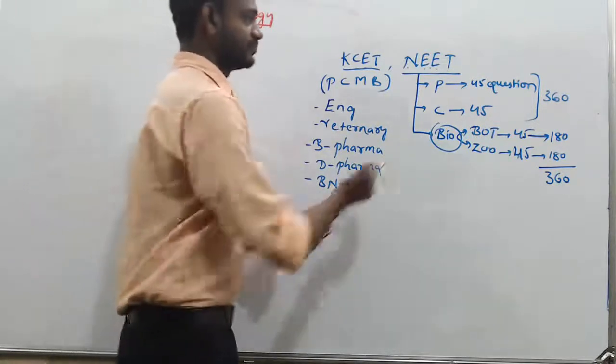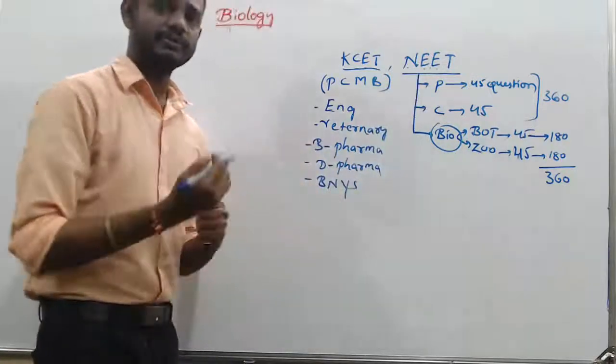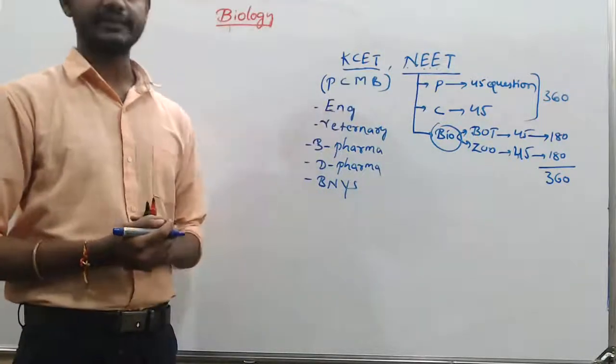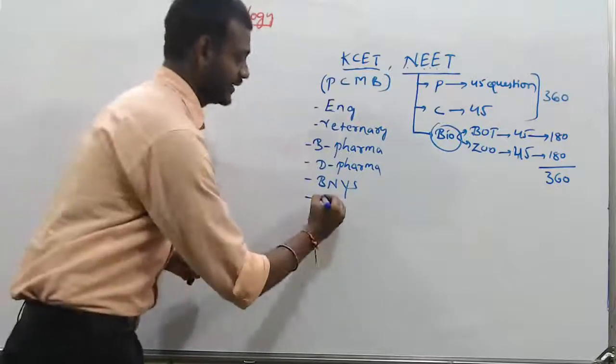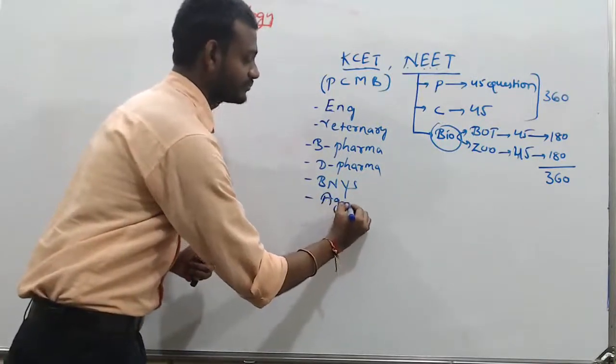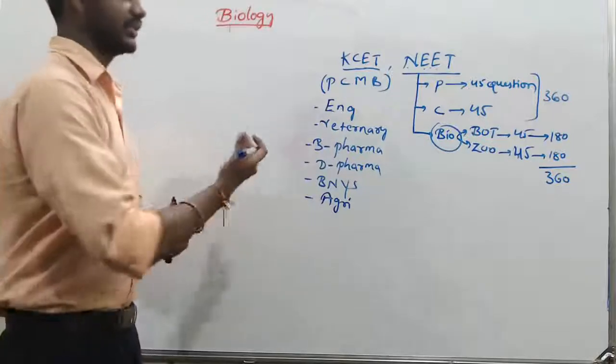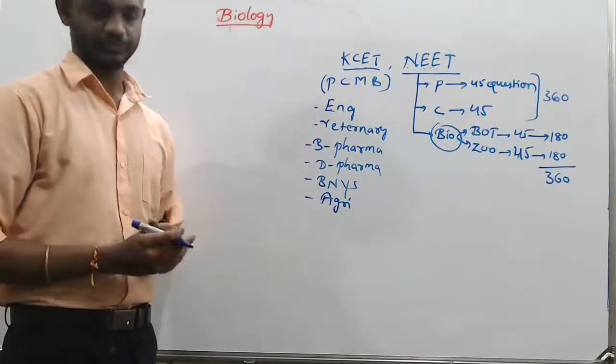In NEET, almost all the medical fields come under NEET. Even BSc Agri is also considered with respect to the NEET score.